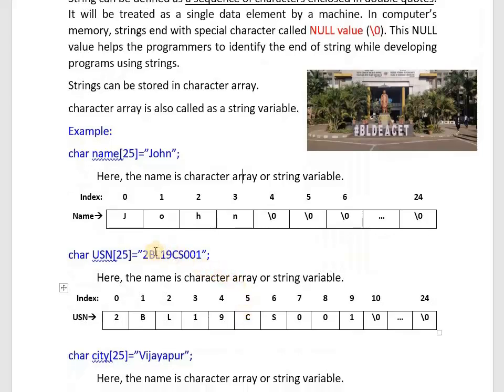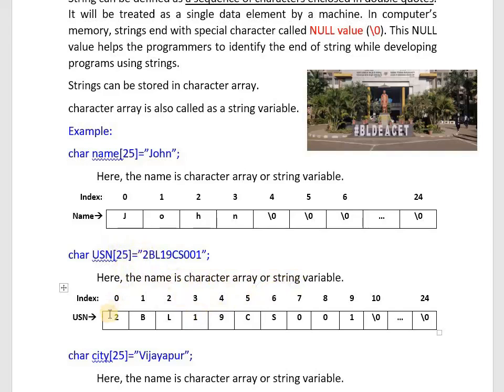I would like to store my USN number, university number, 2BL19CS001. Then how many memory locations do we need minimum? 1, 2, 3, 4, 5, 6, 7, 8, 9, 10. We have 10 characters here. We need minimum 11, one is for the null value. But I have taken a maximum of 25. Here the name is a character array or string variable.